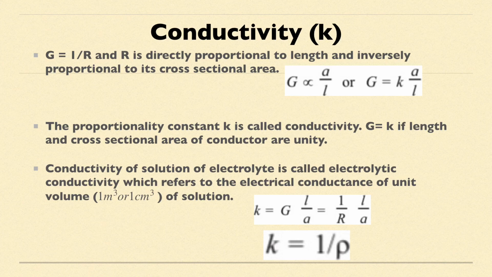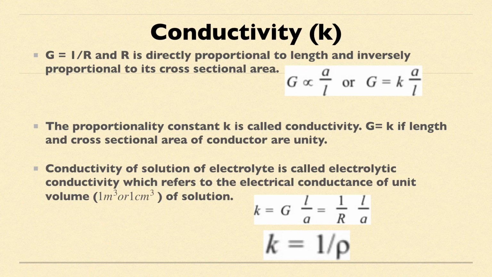Now the conductivity of a solution of electrolyte is called electrolytic conductivity, which refers to the electrical conductance of unit volume of a solution. I can also say that K is equal to G L upon A. I have rearranged the above equation. And what is G equal to?